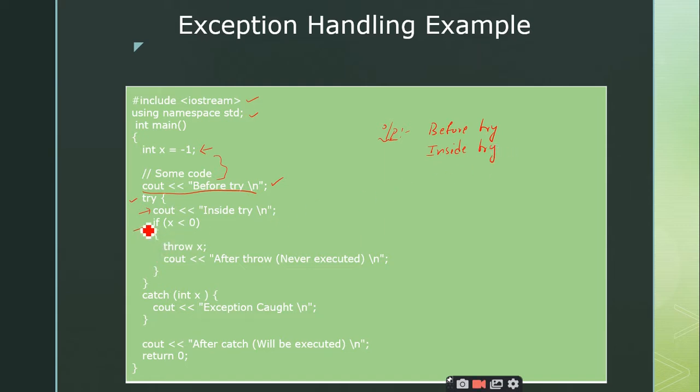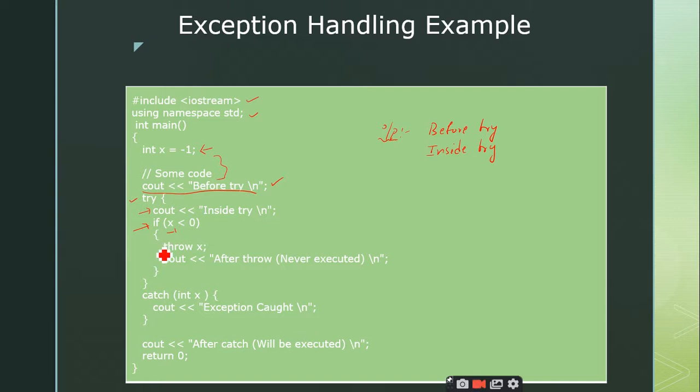Now coming to the condition, see here carefully. If x is less than 0, is this condition true or false, right? -1 is less than 0, so the condition becomes true, right?